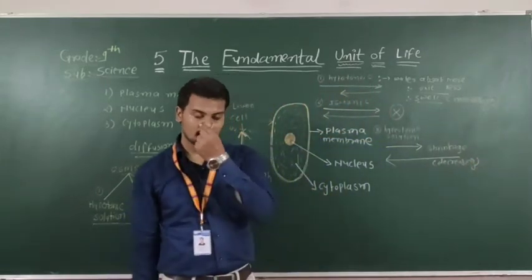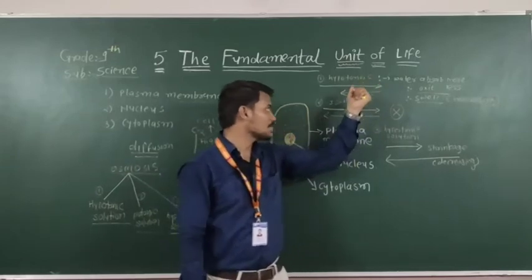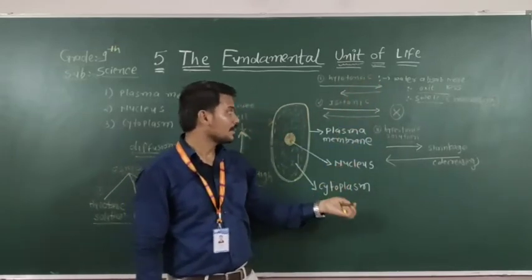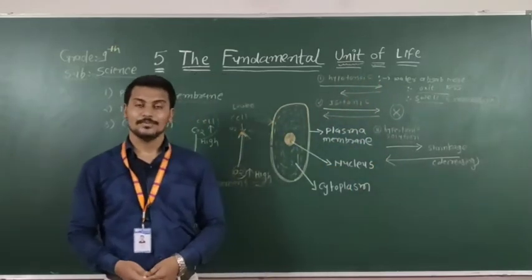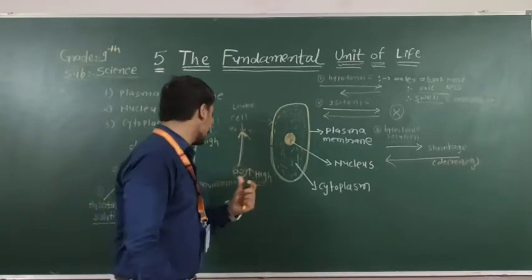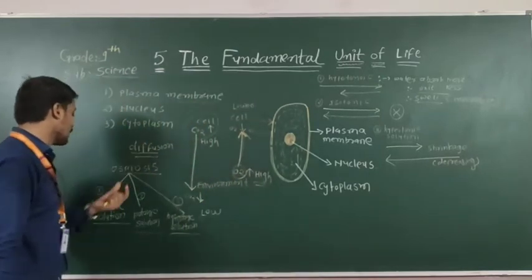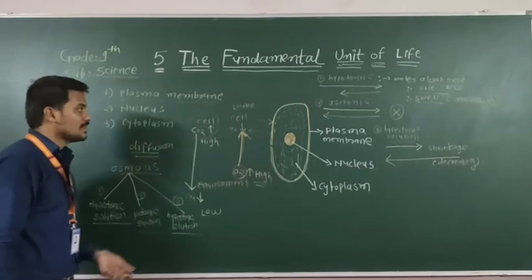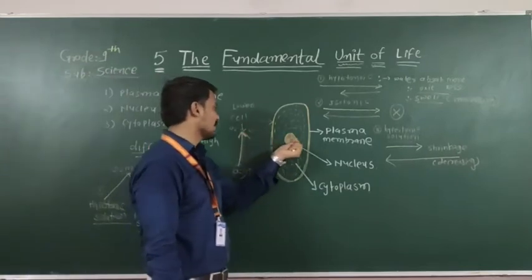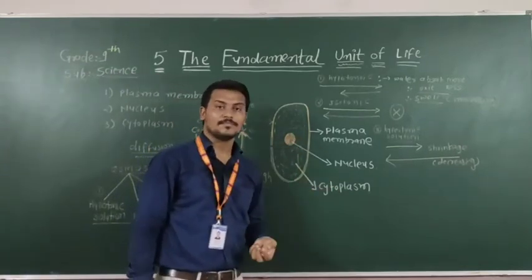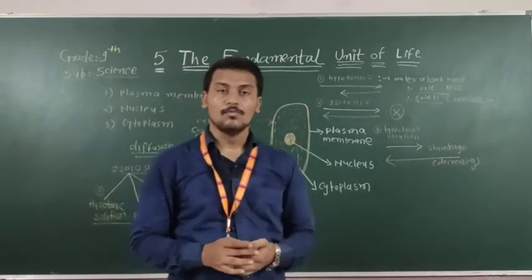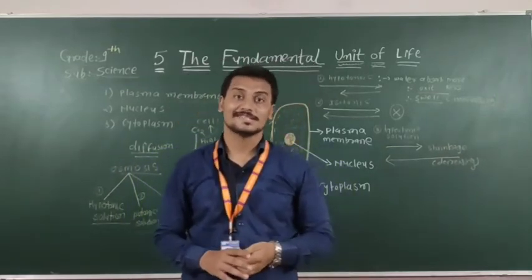Yes, so here the hypotonic solution, isotonic solution and hypertonic solution are completed. Here is the plasma membrane, the structure of the plasma membrane, the diffusion process, the osmosis process, and this is the structure of the plasma, that is a nucleus, right? So now I will move forward to the next topic, that is the cell wall.